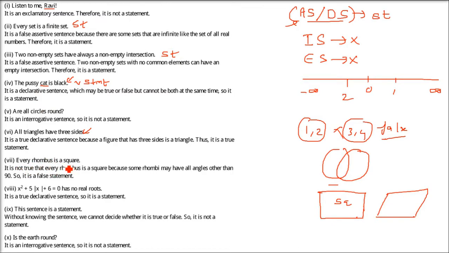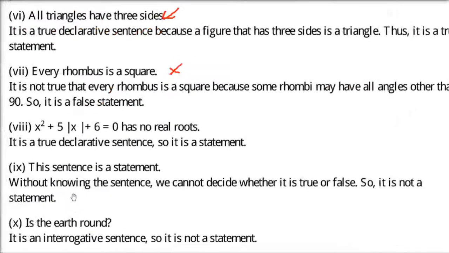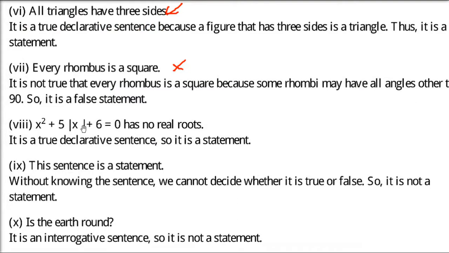Okay. Next one is x square plus 5 mod x plus 6. This one I am taking. So this has real roots or no real roots. The basic thing is whether it is correct or not, we'll see later. But the thing is, we have a proper equation and we are being told that this has no real roots. That means it is a true declarative sentence.